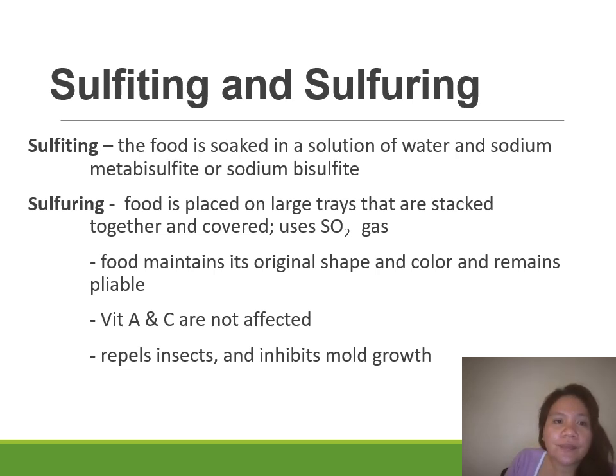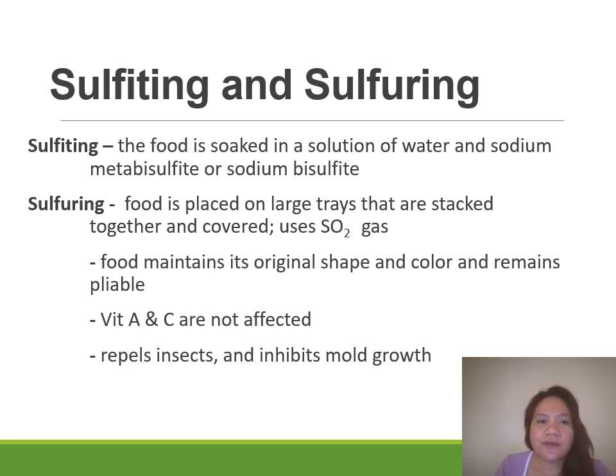Okay. So we also have here another pre-treatment method, which is your sulfuring. So during sulfuring, you basically place the produce on large trays that are stacked together and covered. Okay, and sulfuring uses sulfur dioxide gas.